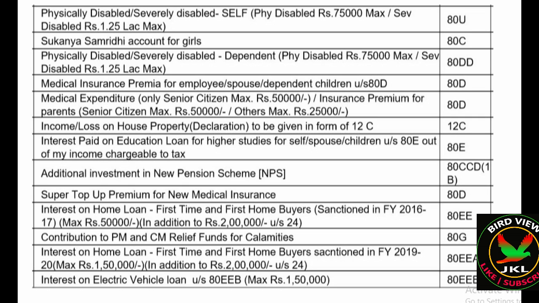And some other sections: a physically disabled person, in self, can show up to 75,000 under 80U. And Sukanya Samriddhi account for girls, from a one day old baby up to 21 years, you can invest in Sukanya Samriddhi account under 80C. And if you are having a dependent physically disabled person, you can show up to 75,000 in 80DD.